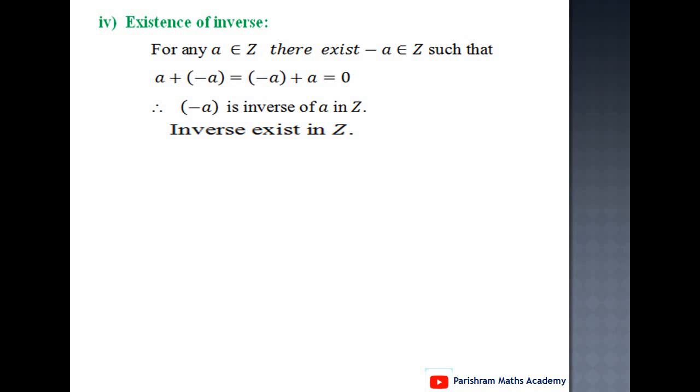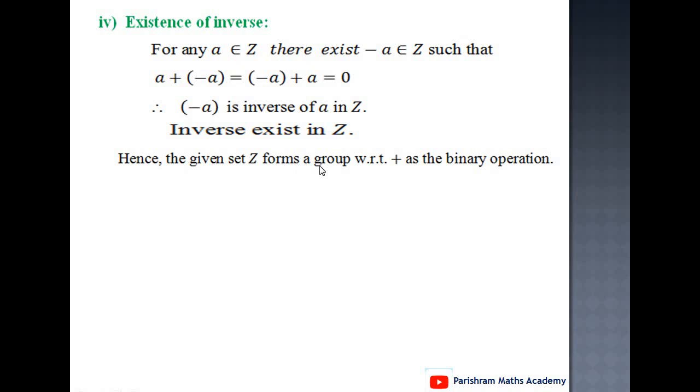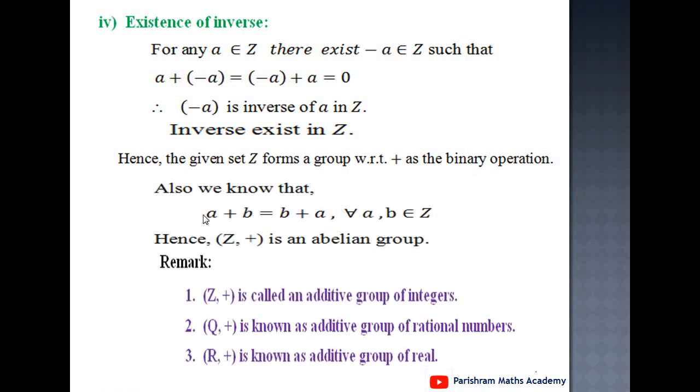Closure property is satisfied, associative law is satisfied, identity element exists, inverse exists, and therefore the given set Z forms a group with respect to plus as a binary operation. Now we know that a plus b equals b plus a, for example 2 plus 3 equals 3 plus 2, for all a, b belongs to Z.